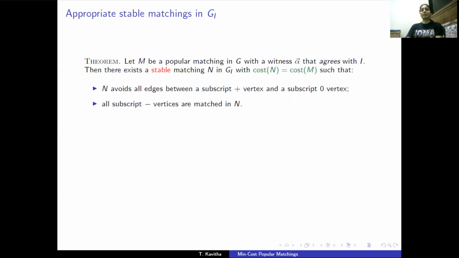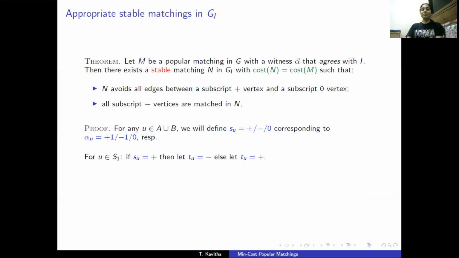The converse of this theorem is also true. Let's take a popular matching M in G with a witness alpha whose parities agree with I. Then there is a stable matching N in G_I whose cost is the same as the cost of M, such that N avoids all edges between a subscript plus vertex and a subscript 0 vertex, and all subscript minus vertices are matched in N. So here we need to come up with subscripts to attach to vertices, and these subscripts are essentially given by the alpha values.